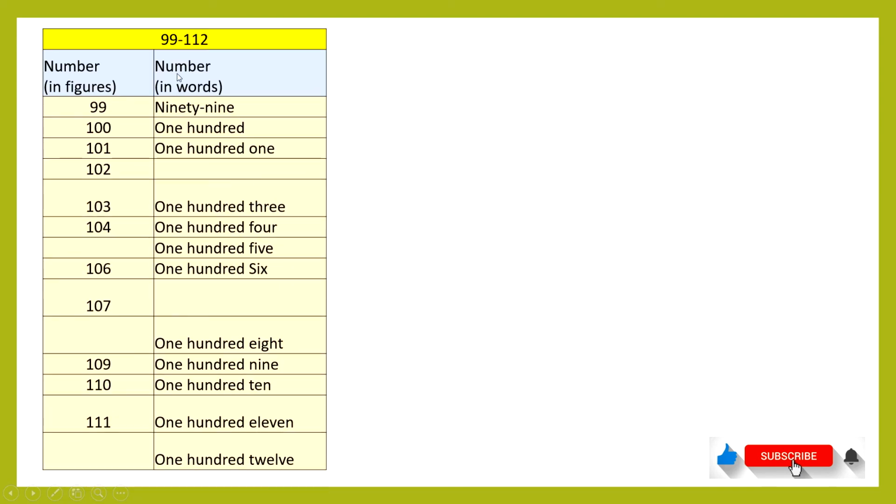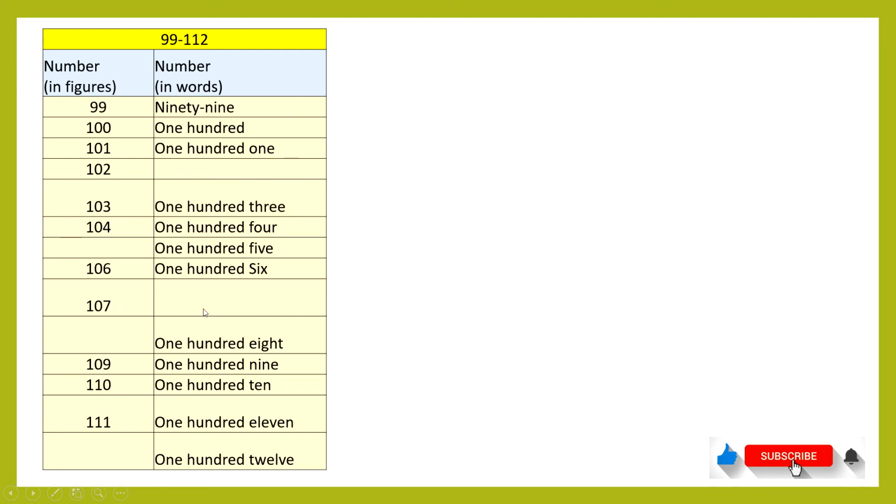After 99, we go on like this. 99, we get 100, then 101, then 102, and this way. So here are the numbers 99 to 112. And here are some missing numbers. You need to fill these numbers. So 99, 100, 101, 102. So here you have to write 102.